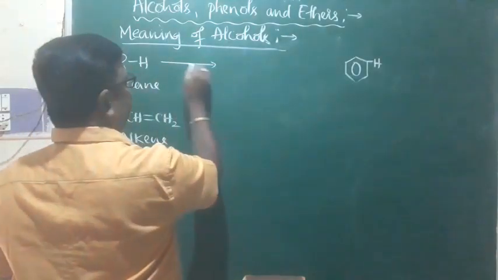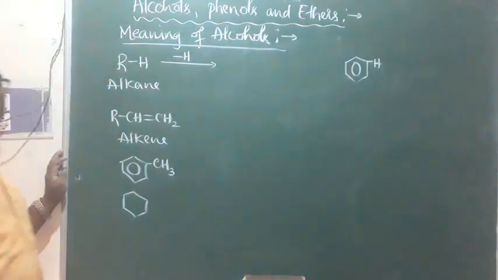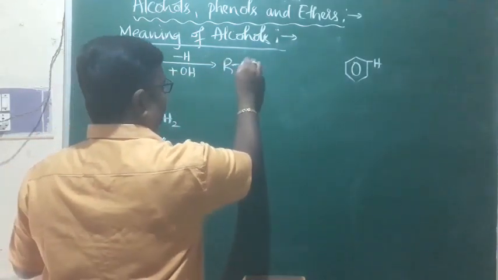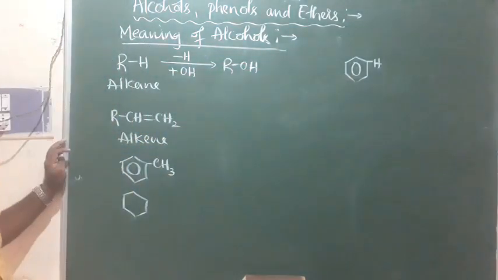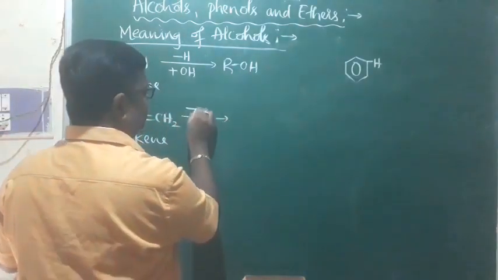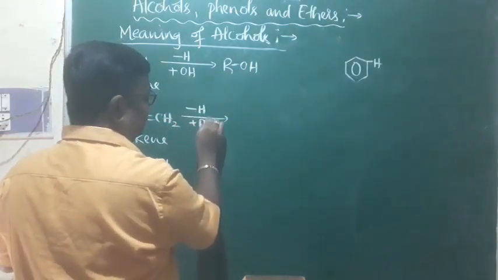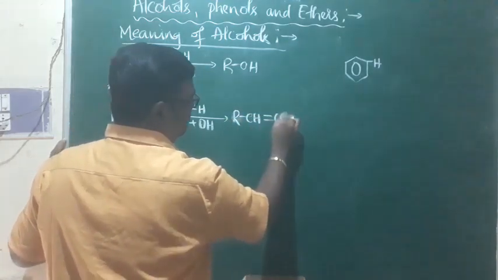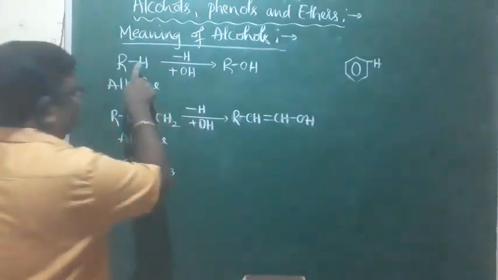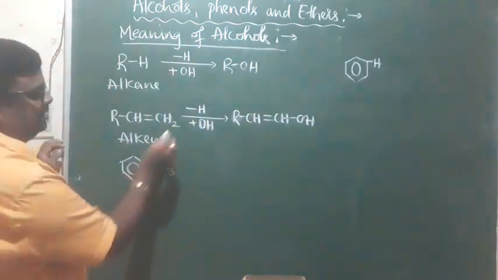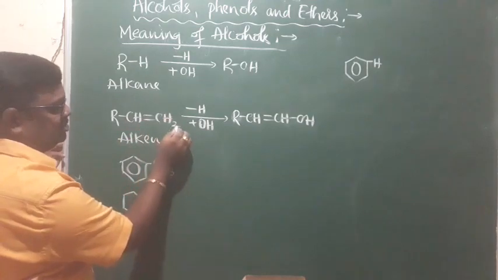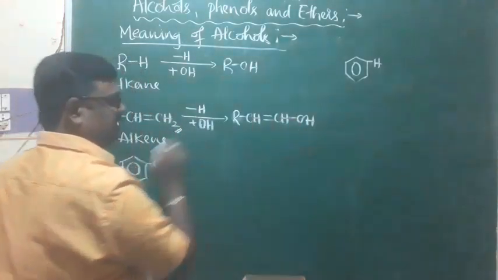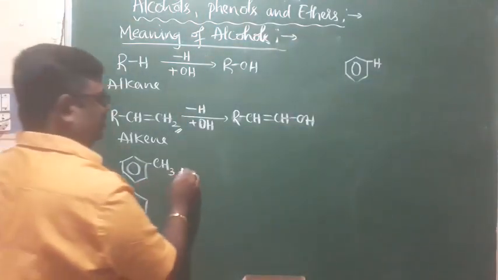If one hydrogen atom of an alkane is replaced by an OH group, this is an alcohol. And of course, if one hydrogen atom of this alkene is replaced by OH, you are also going to get an alcohol, that is RCH double bond CHOH. What I did is, this hydrogen in RCH double bond CH2 is replaced by an OH group. That also results in an alcohol.